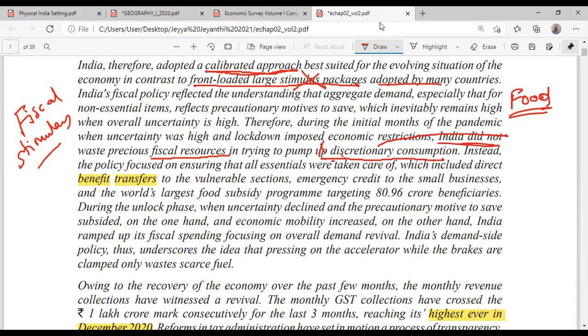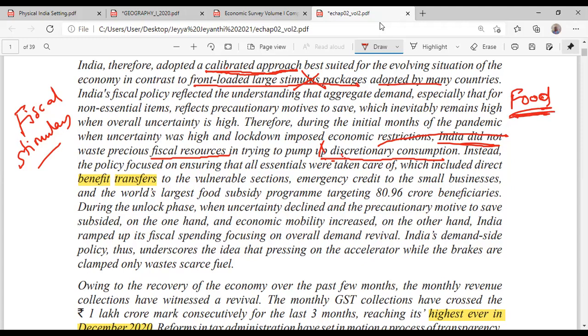So write down, please correct it, I got confused and told the wrong thing. In the initial phases, government spent more on non-discretionary. Non-discretionary means where there was no choice at all. You have to buy, for example, food.